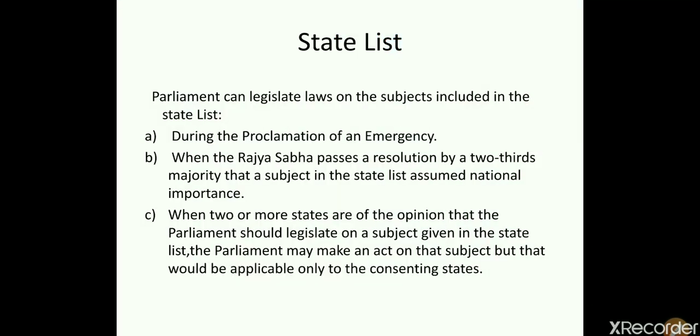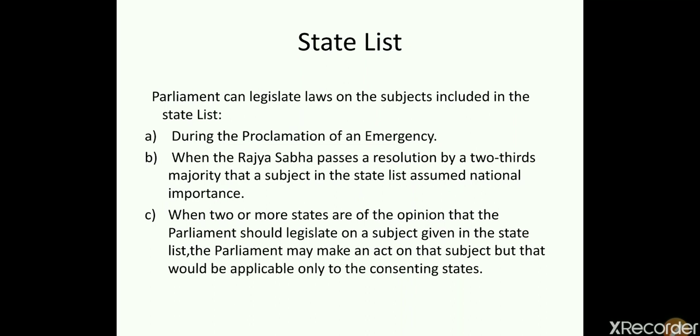Now the state list. I told you that in the state list only the state government can make the law. That is true. But under certain special conditions, the union government can make laws on the state list.